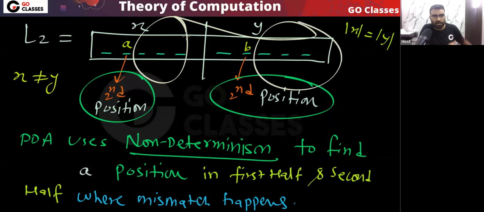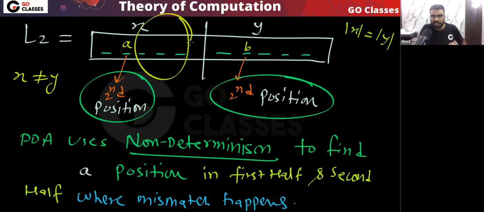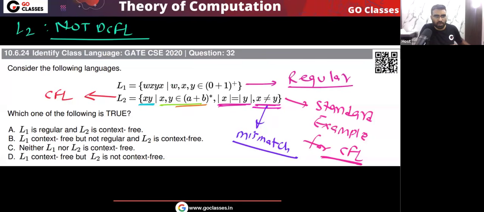The remaining positions, I don't care. They can have the same symbol or a different symbol. So at least one position I want. So what will my PDA do? It will use non-determinism to find a position in the first half and second half where a mismatch happens. So that is the reason. Remember, this L2 is not DCFL, but it is a CFL, a context-free language.